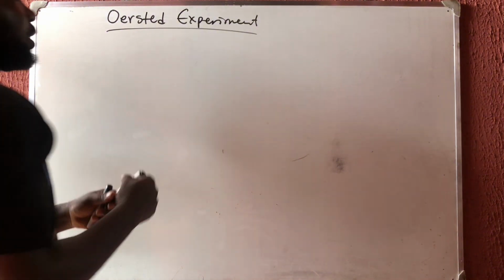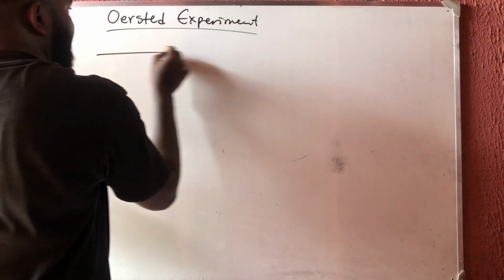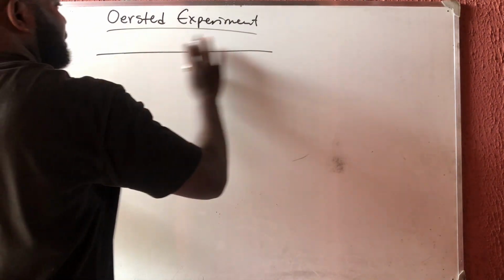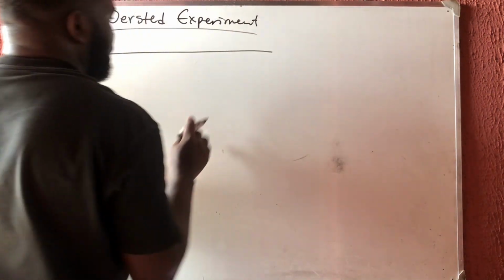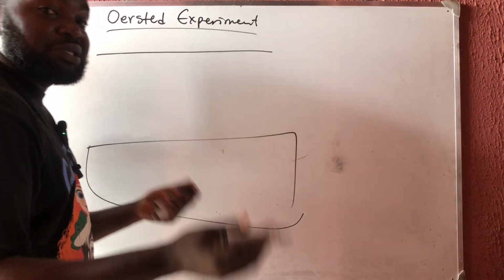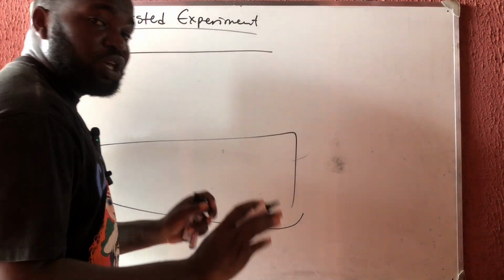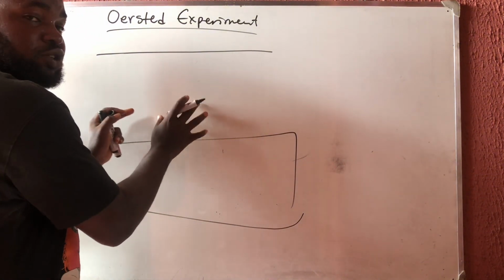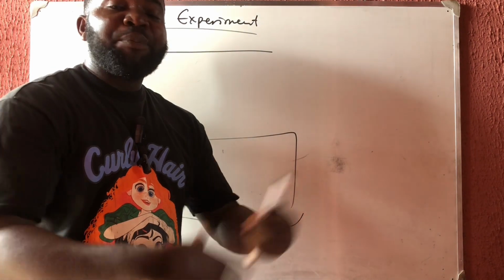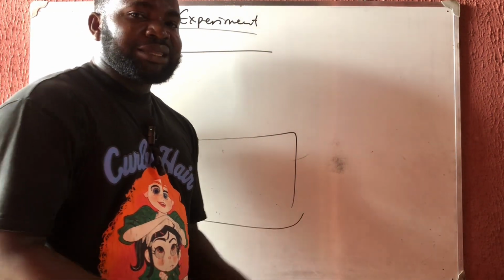Now something happened. This man was just doing an electrical experiment. He brought a wire here, but while doing it on top of his table, it was a mistake. What he discovered here was not even the experiment he wanted to do. You understand? So this thing happened by accident. That's why we call it an accidental experiment.